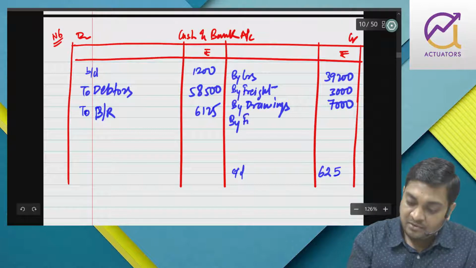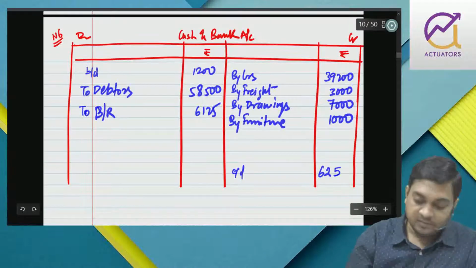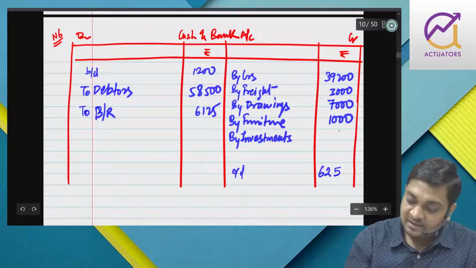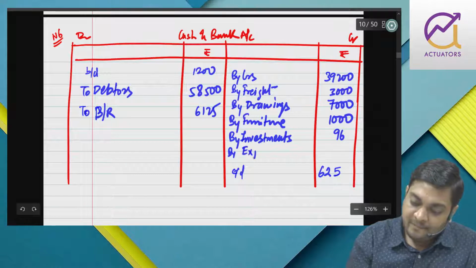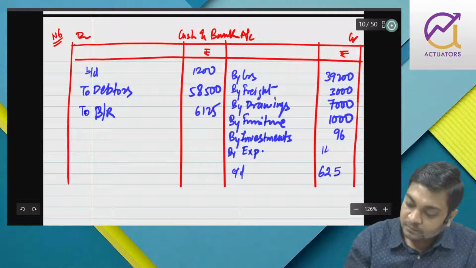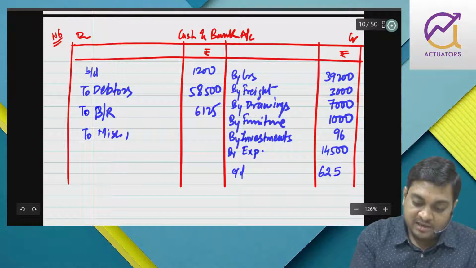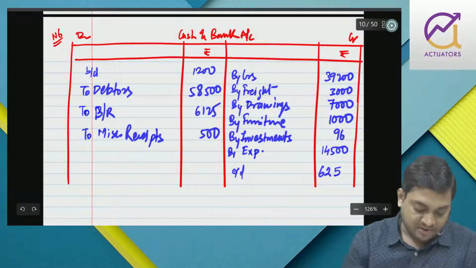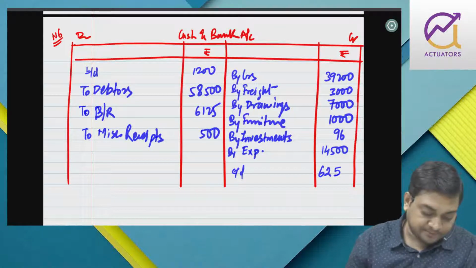Then we have by payment for furniture 1,000. Then we have by investments 96. By expenses we have 14,500. Then miscellaneous receipts we have 500. Then there is no other cash transaction, right?